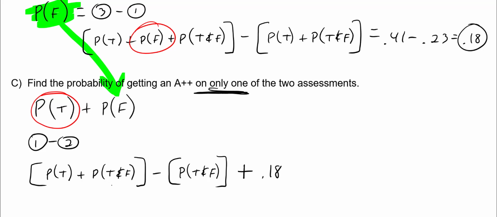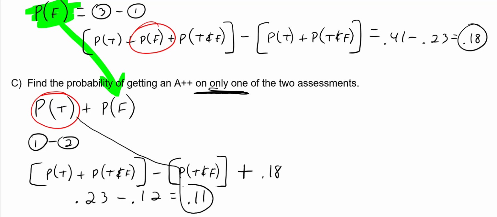So this first part here is 0.23, just taking that off of what I've done already, 0.23 minus 0.12. Okay, that's the first part. And so the probability of T, just to do that whole thing, is going to be 0.11. Okay, that's P of T. P of T is 0.11 plus P of F, 0.18. So that's going to give us 0.29 as a final answer.